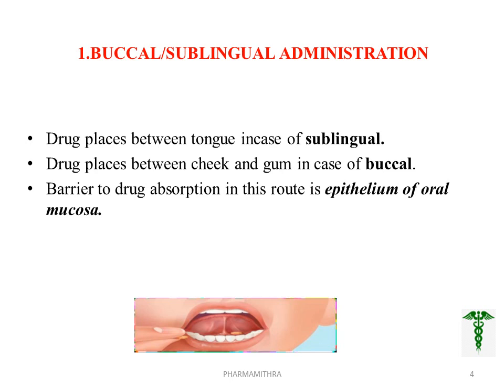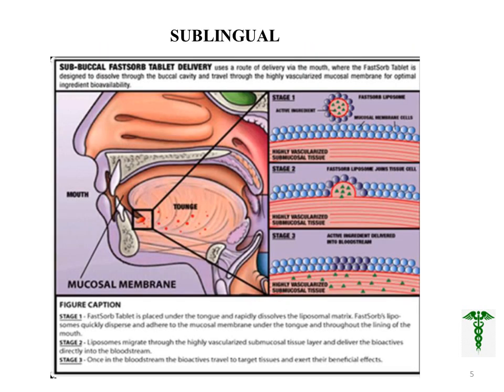The barrier to drug absorption in this route is the epithelium of the oral mucosa. Passive diffusion is the major mechanism for the absorption of most drugs, and nutrients may be absorbed by carrier mediated processes. For sublingual administration, we can explain this with the help of the sublingual FASO tablet delivery. This is the mechanism shown in this figure.